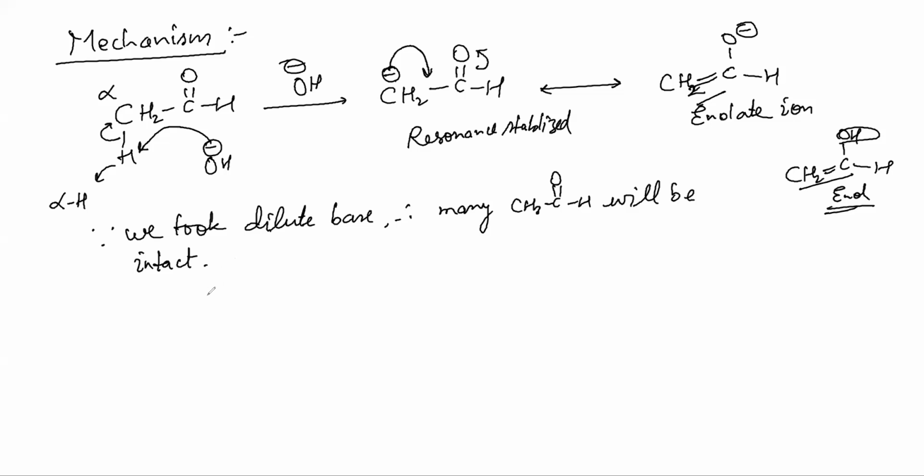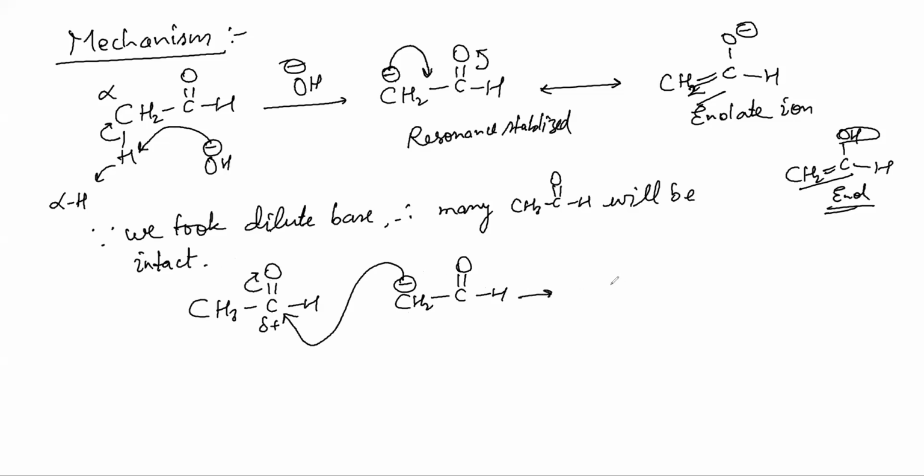I hope you understand here that this CH3CHO holds delta plus on it, and this enolate holds minus on carbon. So this minus will now attack here, and this pi bond will break. What you are going to get is CH3, C, O minus, H, CH2, C double bond O, H. I hope it is clear.